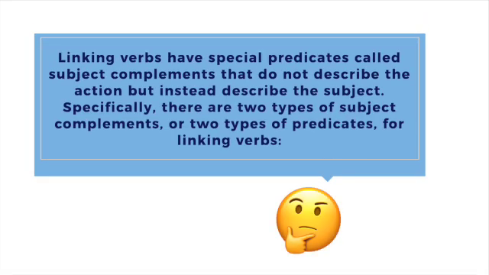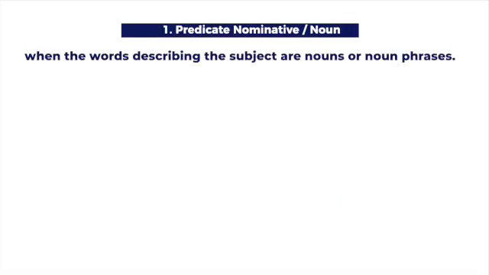Linking verbs have special predicates called subject complements that do not describe the action, but instead describe the subject. Specifically, there are two types of subject complements, or two types of predicates for linking verbs. 1. Predicate nominative, predicate noun. When the words describing the subject are nouns or noun phrases.